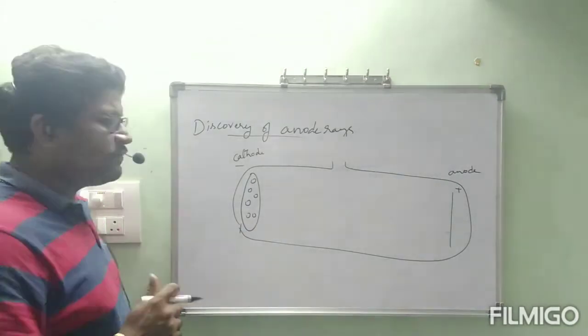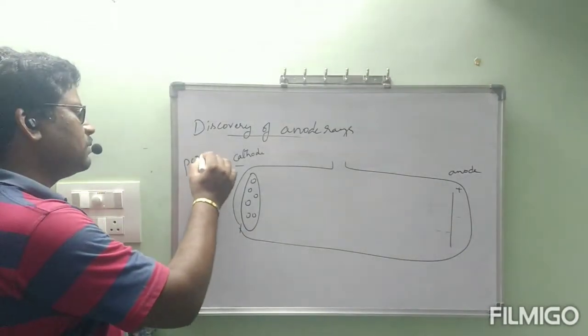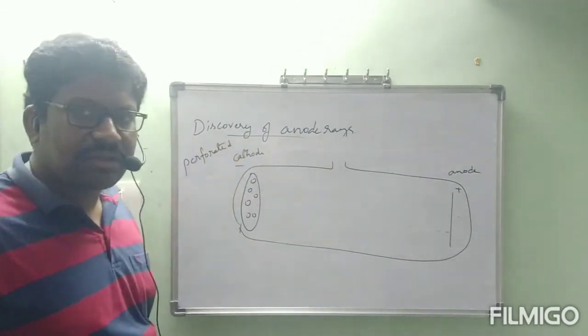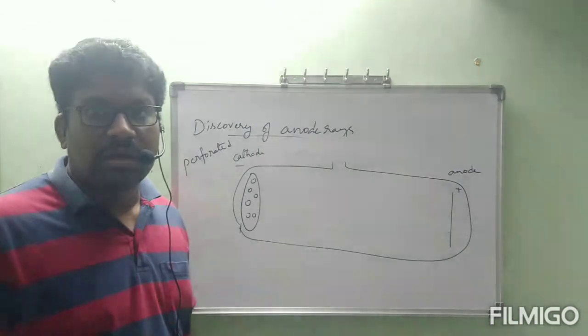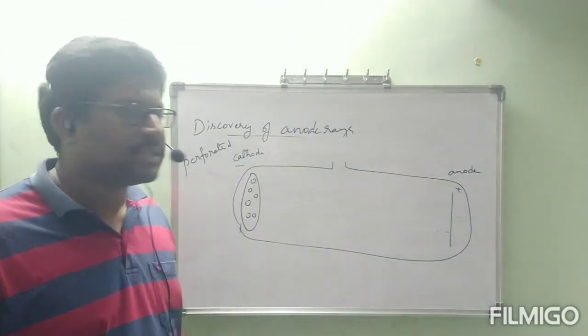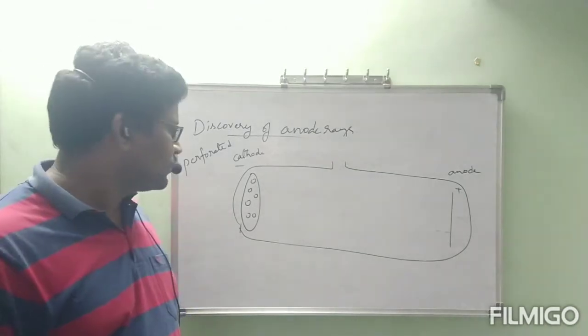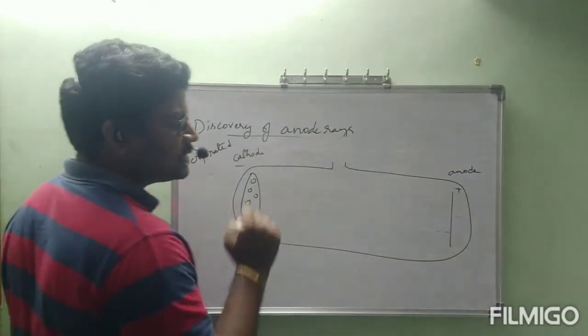Why we are using the perforated cathode, you will understand. No problem. Previously the cathode was a normal electrode. That normal cathode was replaced by a perforated cathode, meaning a cathode with holes. This is the cathode and that is the anode.